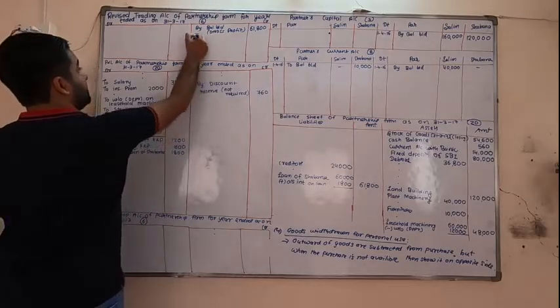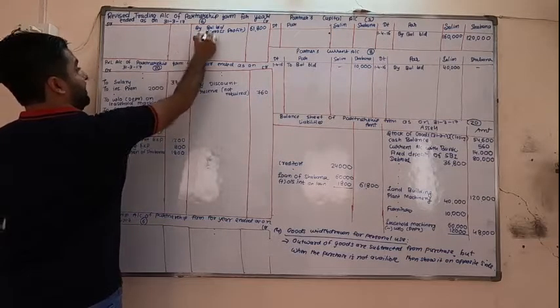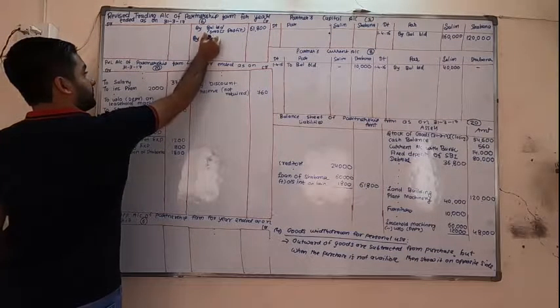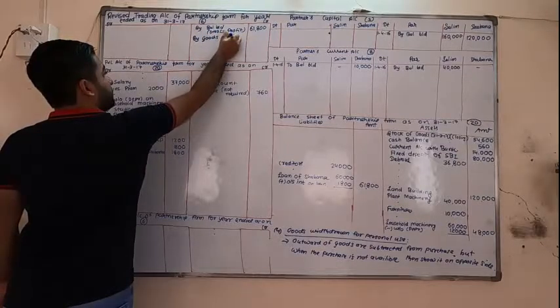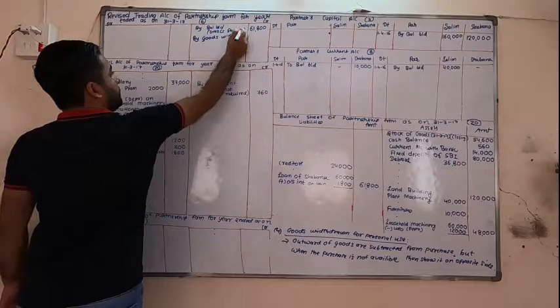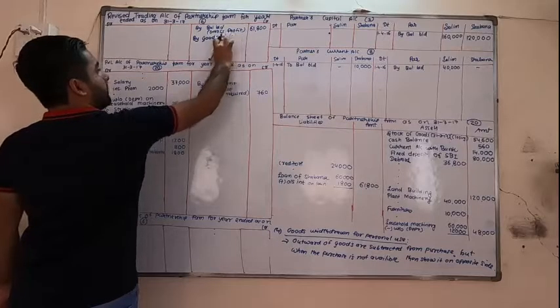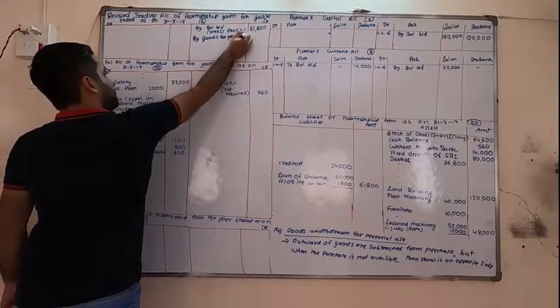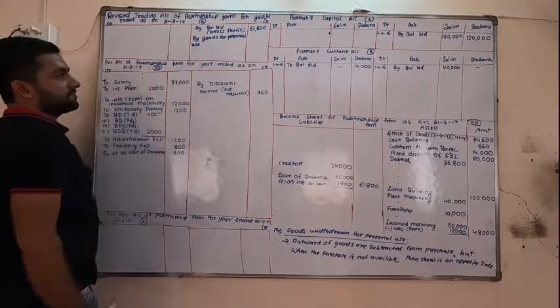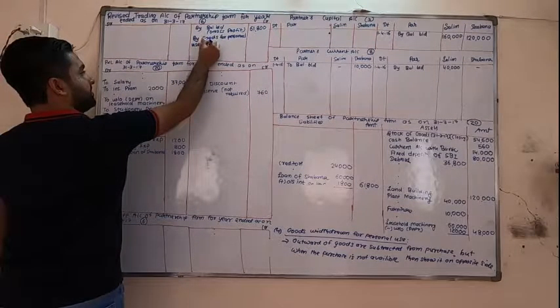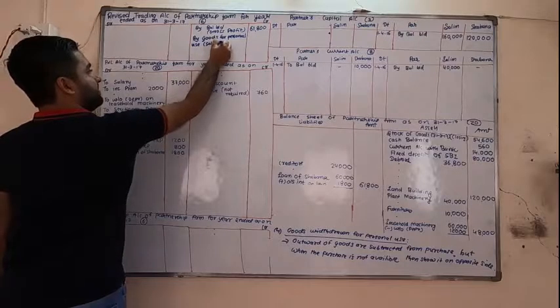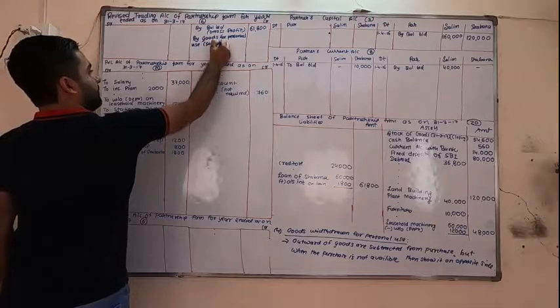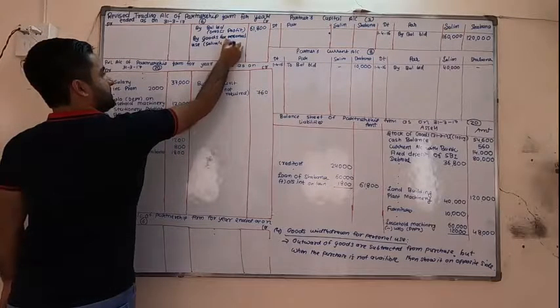So on credit side, by goods for personal use, in bracket Salim's drawings.